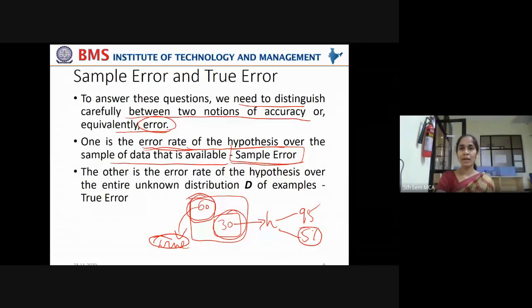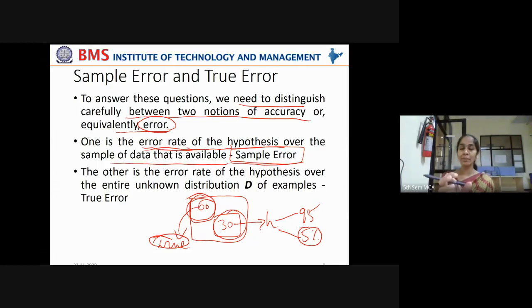I'm taking 1 lakh patients' data. Actually the patients are larger in number, but I'm taking a sample of 1 lakh patients. Now I designed a machine learning model, trained on this 1 lakh patients' data, and it has some accuracy, say 98%. That 2% is called sample error.